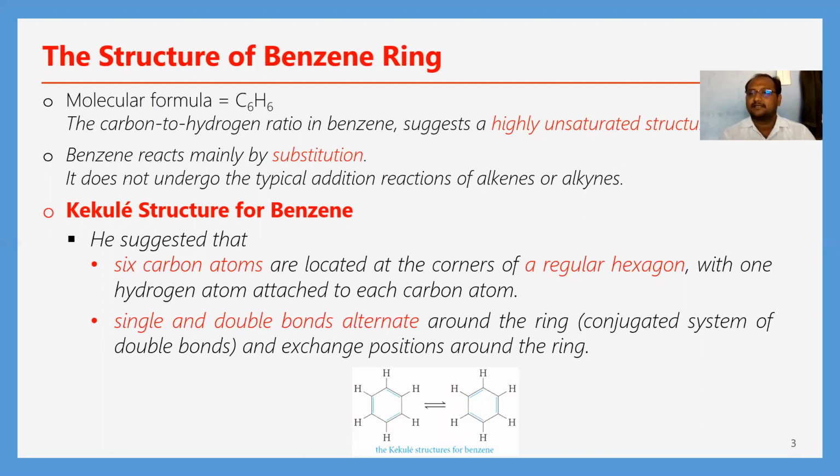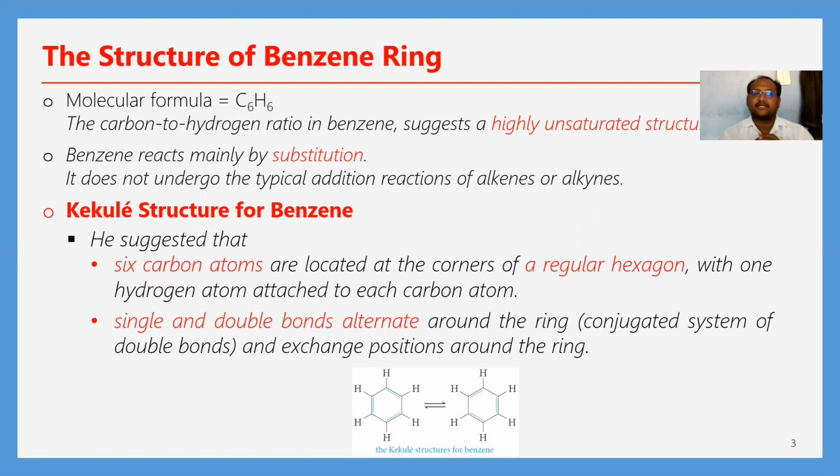This tells that it is a highly unsaturated structure. Benzene reacts mainly by substitution, but not addition. So benzene mainly undergoes substitution reactions, but not addition reactions as alkynes and alkenes do.